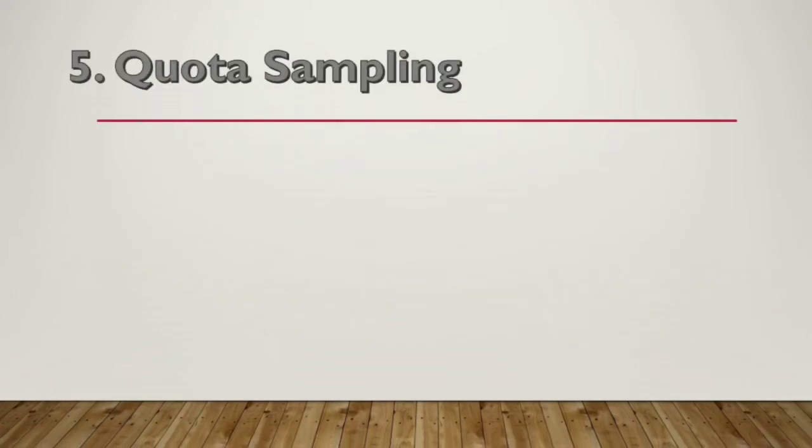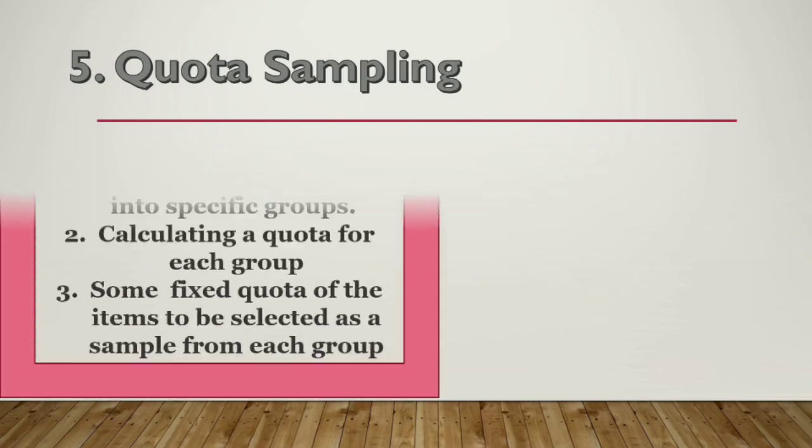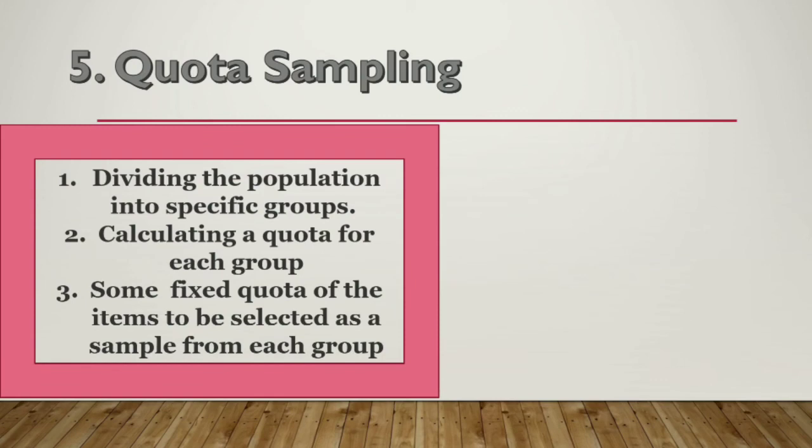So the fifth type of sampling is quota sampling. Before understanding this, let us know the meaning of quota. Quota means fixing a number. So in this quota sampling, which is similar to stratified sampling, we have 3 steps. Dividing the population into different groups. First of all, we'll divide the population into different groups.